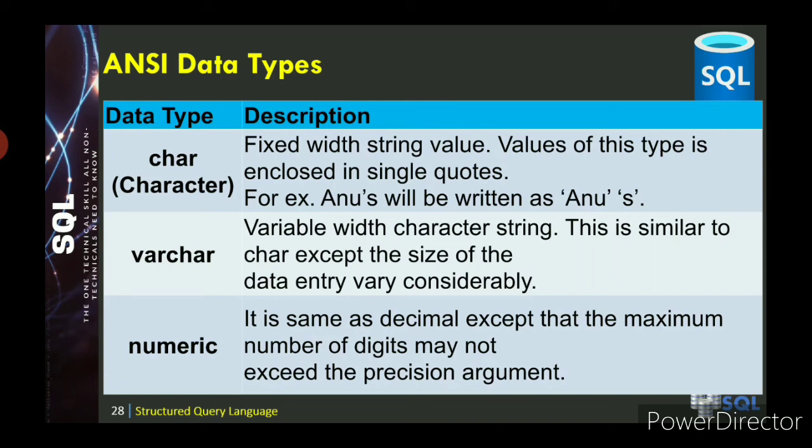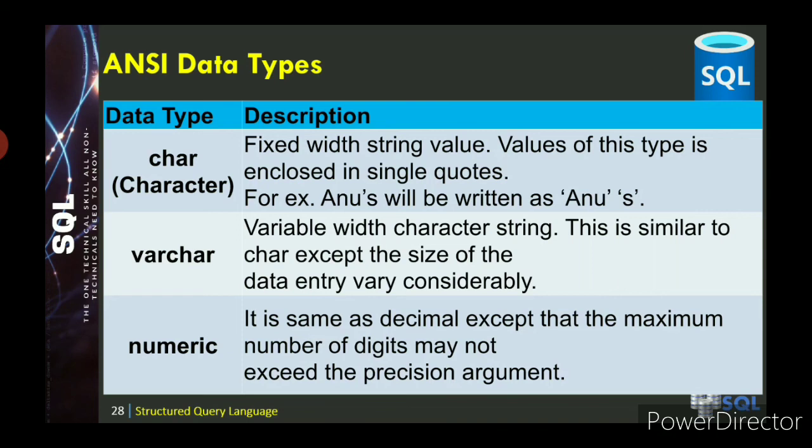Then the second data type is variable character string. This is similar to character except the size of the data entry may vary considerably. So in character you have some specific number of characters, up to 20 characters, otherwise up to 10 characters, like that, like when we are creating a password. But in variable character the size of the data entry may vary.